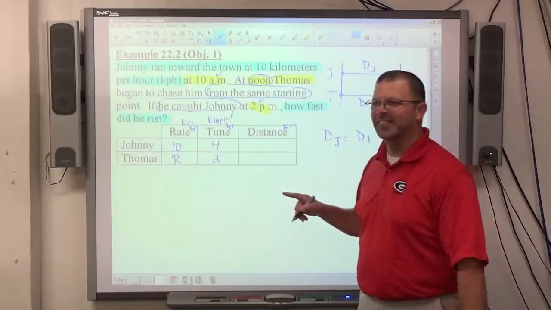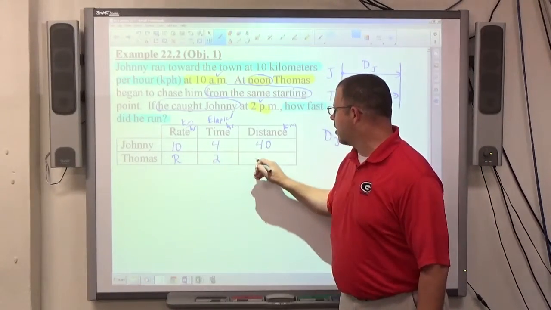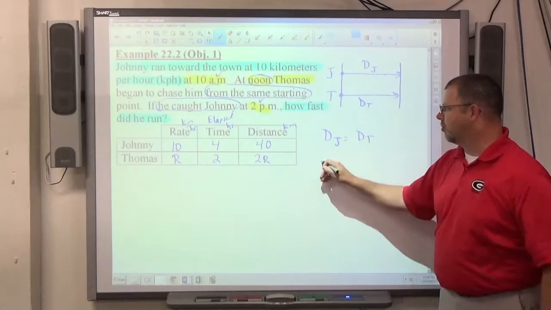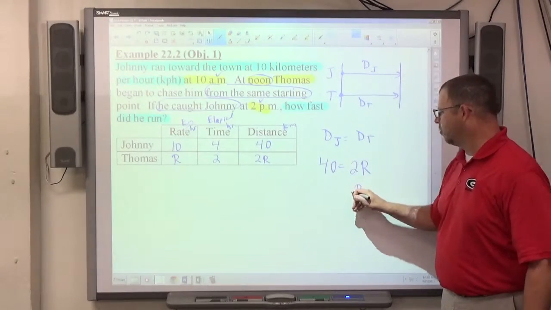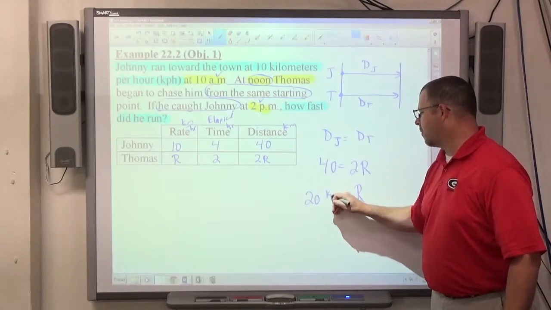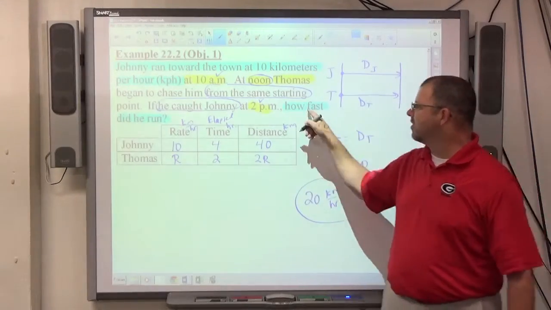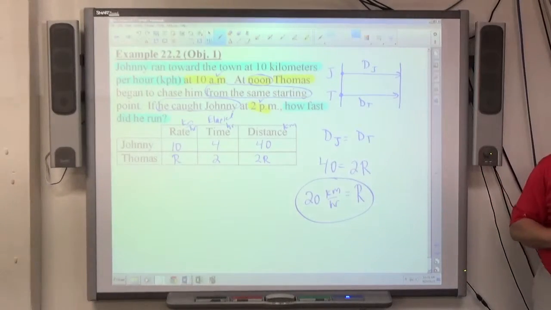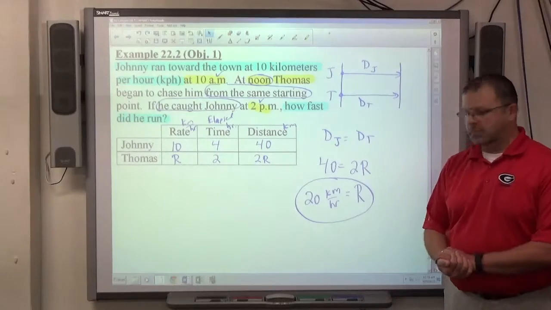Nothing good happens. So anyway, 10 times 4 is 40 for Johnny's distance, and 2 times R is 2R for Thomas's distance. The distances are equal to each other, so Johnny's distance equals Thomas's distance. We divide by 2, we get R is equal to 20 kilometers per hour. The question does ask, how fast did he run? The answer is right there, 20 kilometers per hour. All right? Okay.